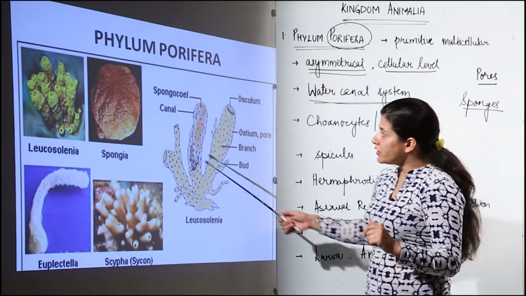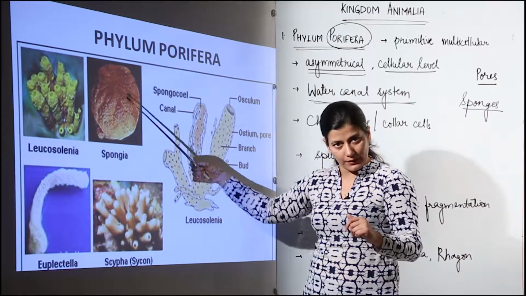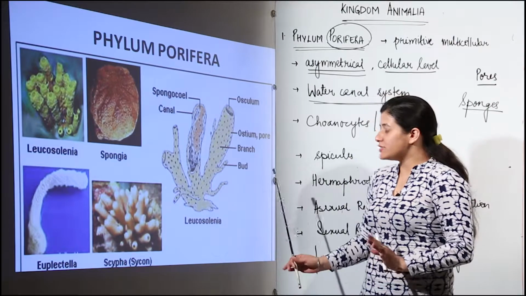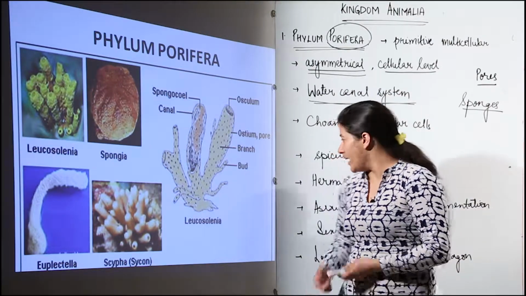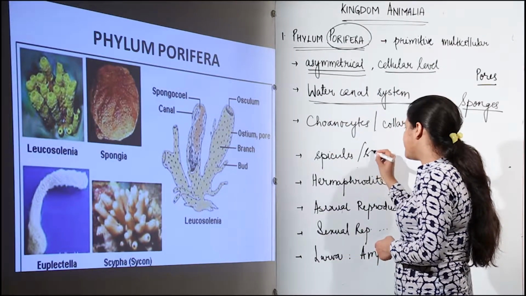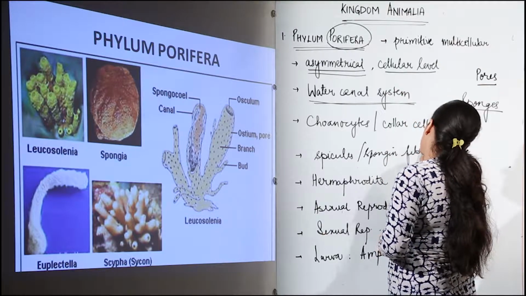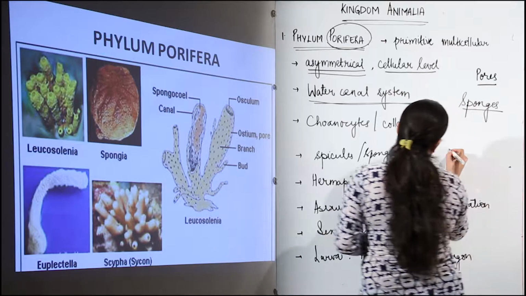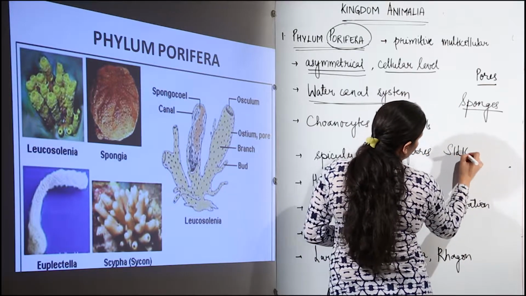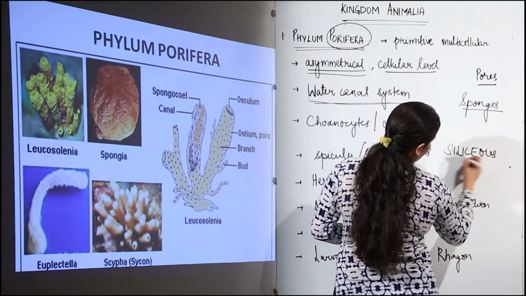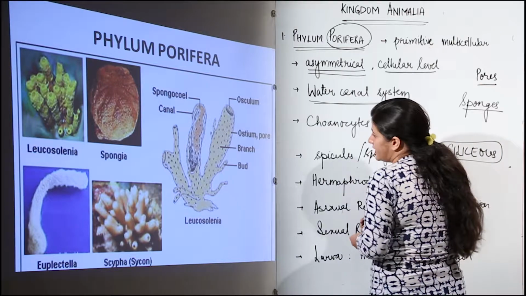One is that they are going to have spicules on their body. Okay, these spicules are otherwise known as spongin fibers, and you have to remember one thing, that they are siliceous in nature. Alright, that means they are made up of silica.